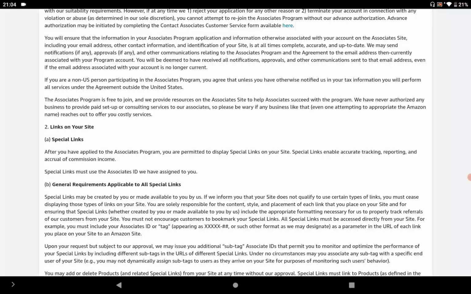Whenever someone clicks on these links and makes any kind of purchase, even a purchase other than that product, you will be paid. These special links are associated with your associate ID, which will be provided to you.